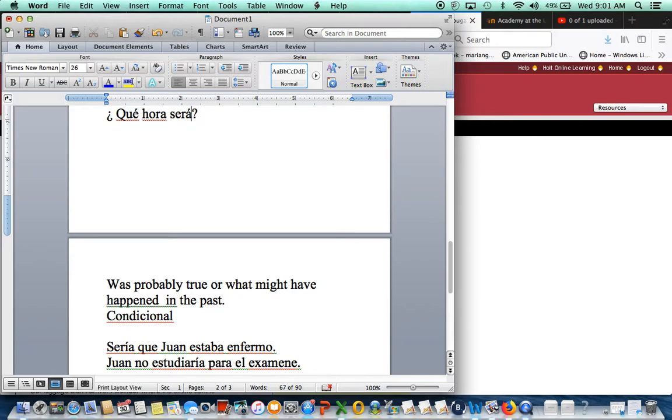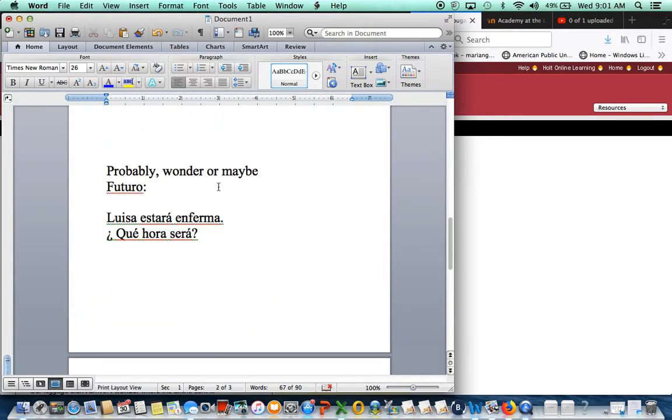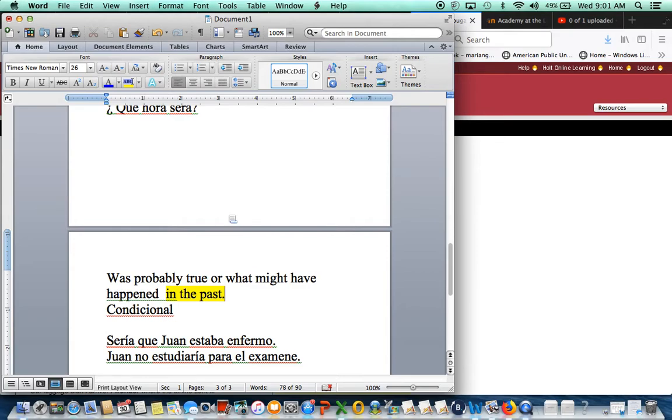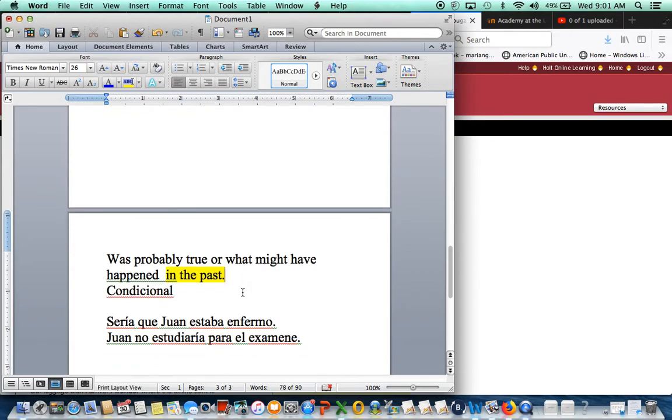Okay, so when you use conditional, it is the opposite. It's exactly the same thing: you are expressing probably, maybe, and wonder. But when? In the past. So be careful. This is in the past, and this is in the present.